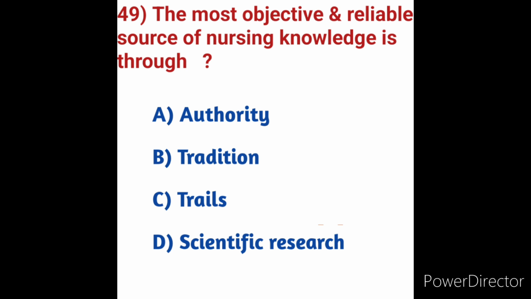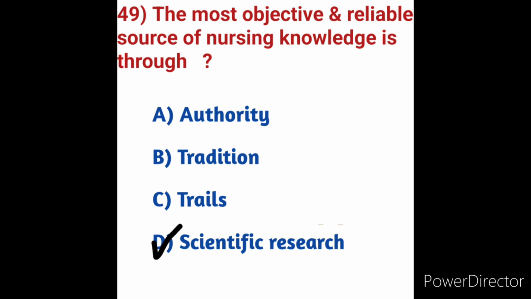scientific journals. The most important objectives of a reliable source of nursing knowledge are to provide effective nursing care for maintaining the best possible level of health in all aspects, promote self-care in people under their care, apply problem-solving techniques in nursing practice, and apply knowledge from the humanities, biological and behavioral sciences in functioning as a nurse. The most objective and reliable source of nursing knowledge is through scientific research. So in these options, option D, scientific research, is the correct answer.